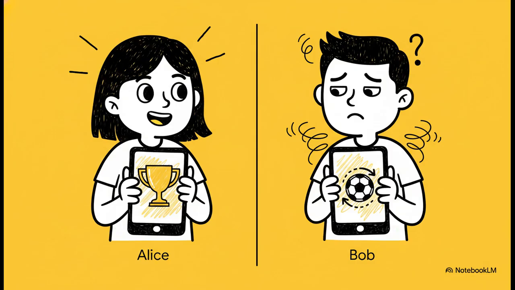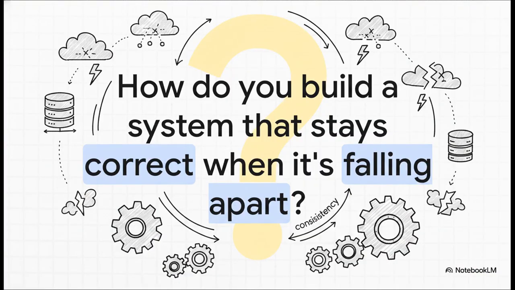They're in the same room, looking at the same event, but their phones are living in two different realities at the exact same time. Now, here's the kicker. This isn't a bug, not at all. This is the central, unavoidable challenge of every distributed system out there. We're talking about everything from the databases that power Google and Netflix to the cloud infrastructure that runs pretty much every app you use. It's all about this question of consistency.